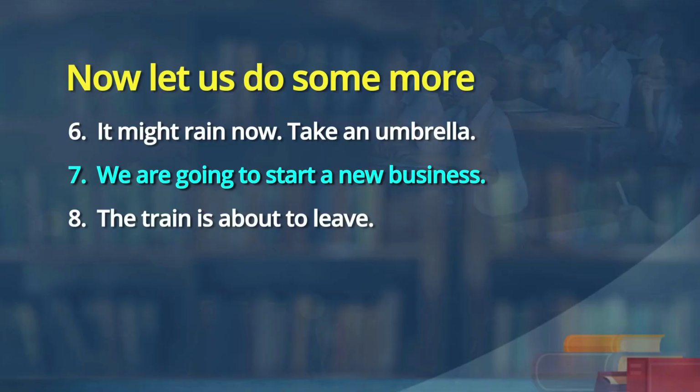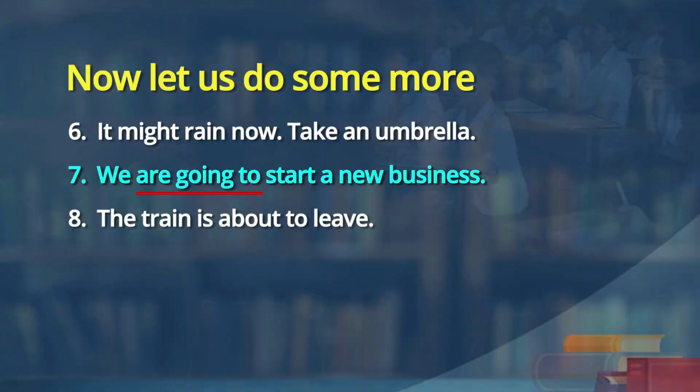Like that many sentences. Let us come to the 7th and 8th sentence. We are going to start a new business now. We are going to start. What is the tense there? Future tense. But what is the verb used? Are going to, present continuous tense. But though it is said in present progressive, it means future tense. So, I am going to reach there, means I will reach there. So, learners note going to also mean future tense.